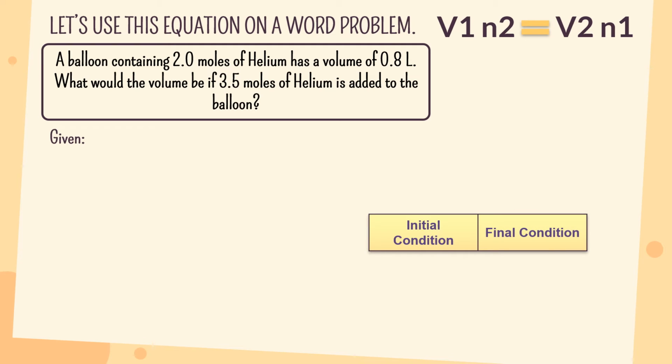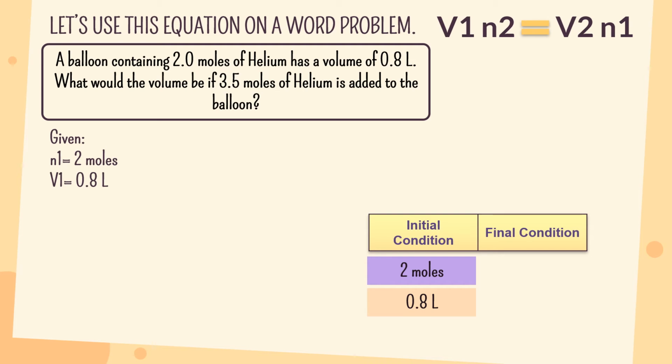So, the initial condition in this word problem, we have 2.0 moles as the initial amount of gas. We also have 0.8 liter as our initial volume.